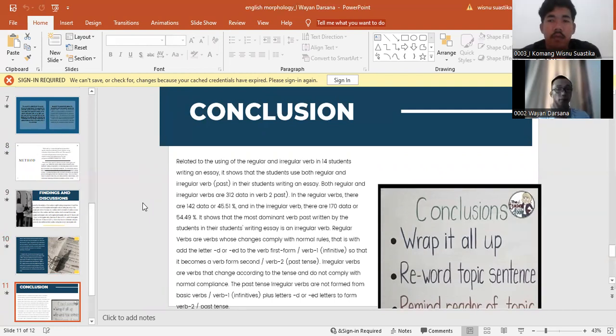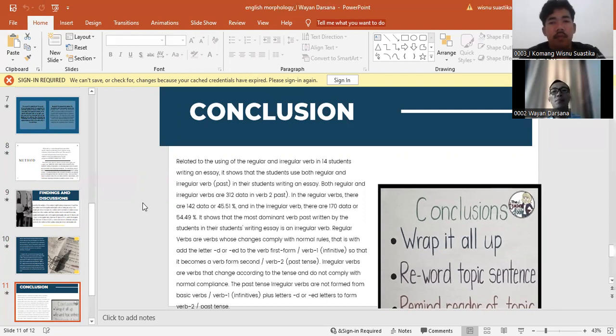Okay, finally, from our discussion and presentation above, I would like to give some conclusions related to the use of regular and irregular verbs in 14 students' writing essays. The students use both regular and irregular verbs in their essays. Both regular and irregular verbs total 312 data in verb two past.